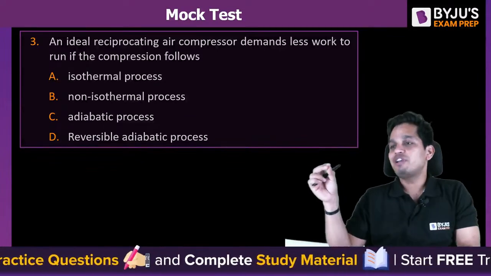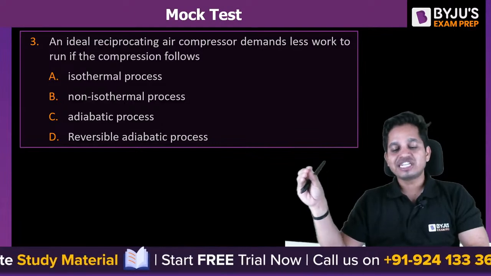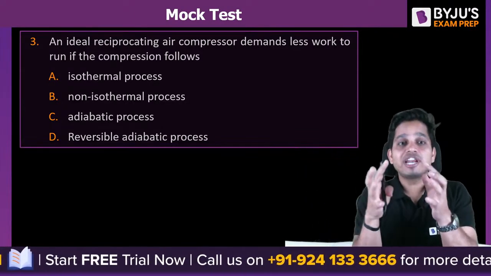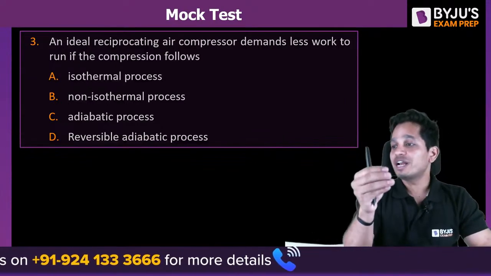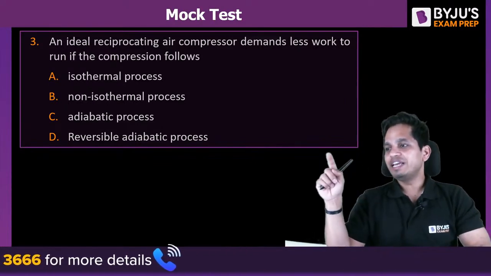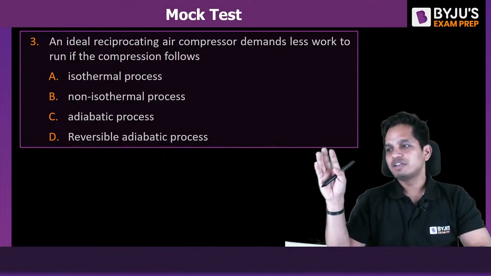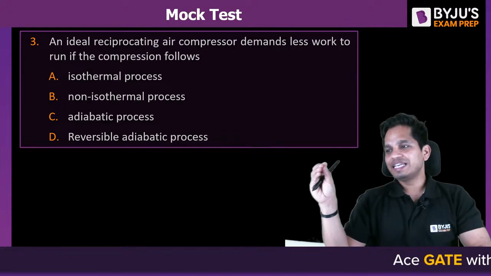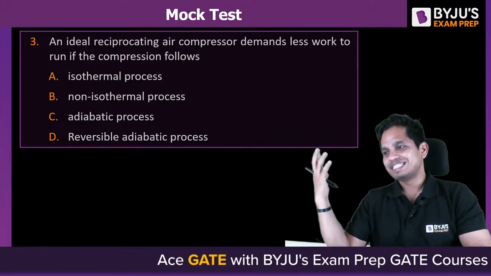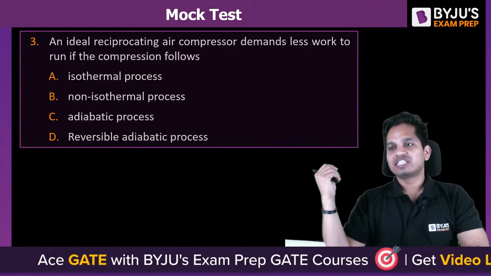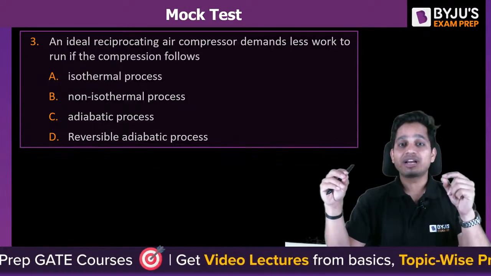Less than 1 minute we have to solve one question, okay? An ideal reciprocating air compressor demands less work. So whenever you are doing compression, the minimum work is question 3, options A, B, C, D. Because it is A. Okay, it's A. So an ideal reciprocating air compressor demands less work to run.